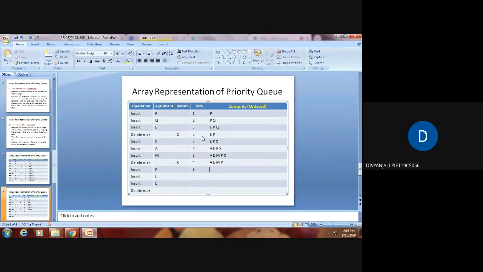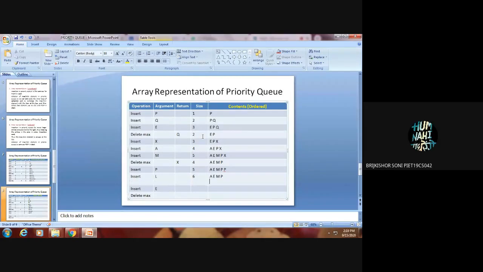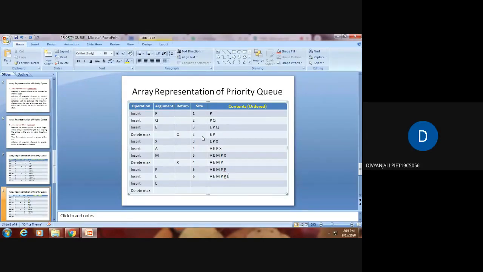AEMP. Double P will be there: AEMPP. Yes. Then L: AELMPP. Is it okay? सर अल्फाबेट फिर से पढ़ने पड़ेंगे. It's right, sir. AELMPP. सर अब ठीक है. Very good.